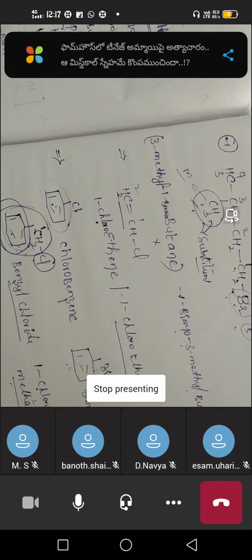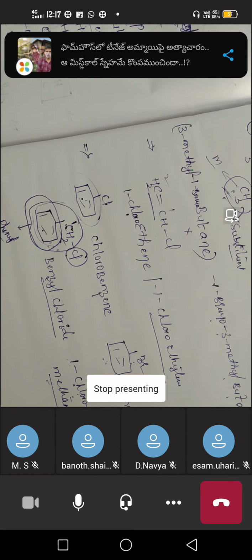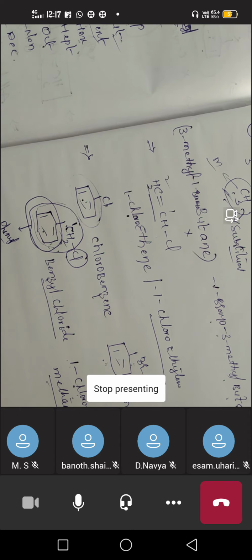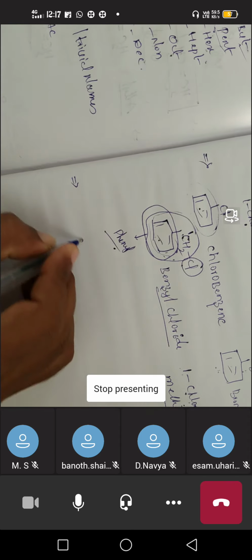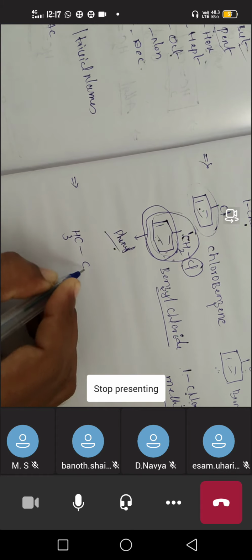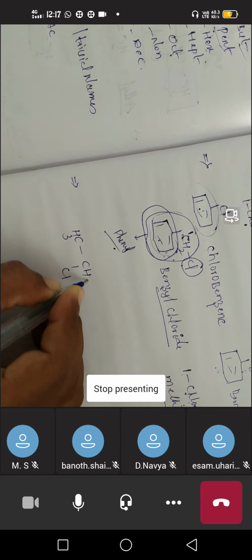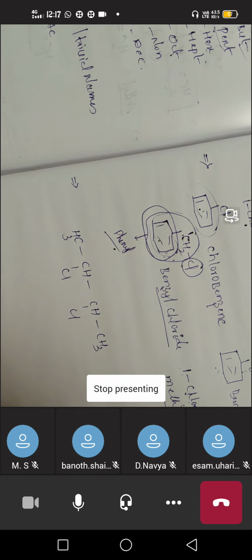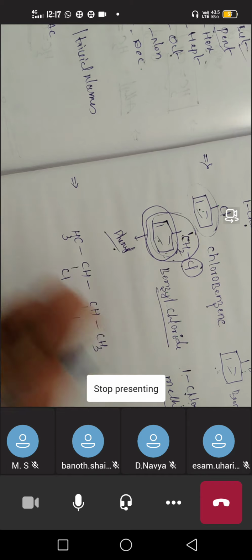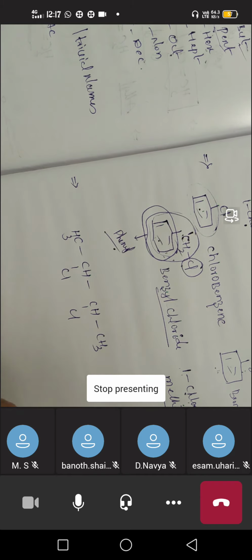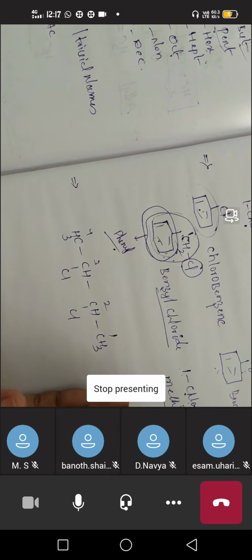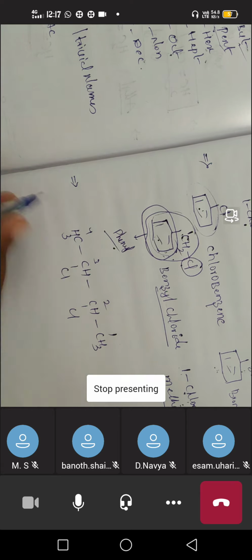This is about the case where only a single halogen is present. But if we have two or more halogens, how will we give the name? See here, CH3, CHCl, CHCl and CH3. In this case, we have to give the numbering from the right side or the left side, but the substituents or functional group should get the lowest number. So I am giving 1, 2, 3, 4. If you give from the other side also, the same sequence will follow.